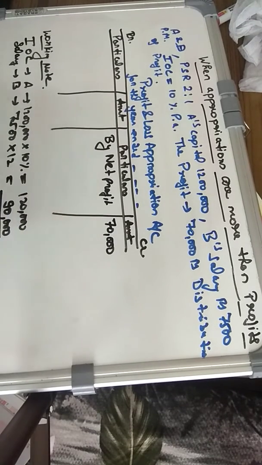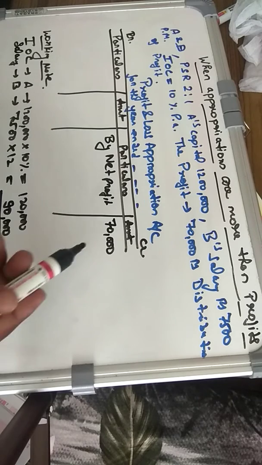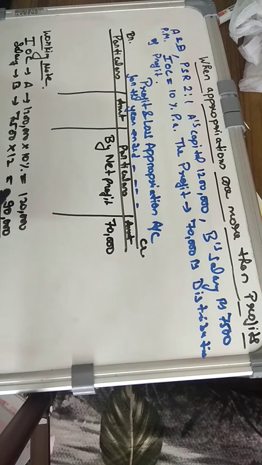So now what can we do? Either we say that we don't have sufficient profit, so we should not distribute. No, the answer is that whatever profit you have earned, up to that profit you are going to distribute the amount in terms of both items, that is interest on capital as well as salary. One thing you can argue: sir, why not give the whole amount of 70,000 to A, because A is entitled to 1,20,000 rupees? So why not give it to him?